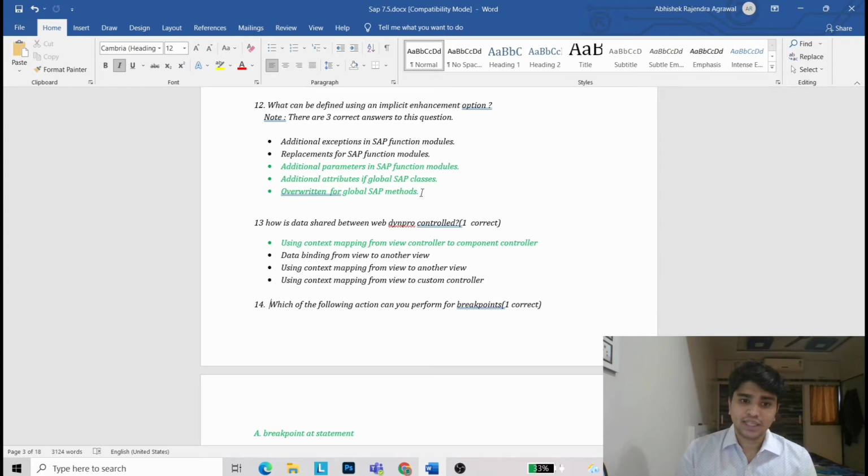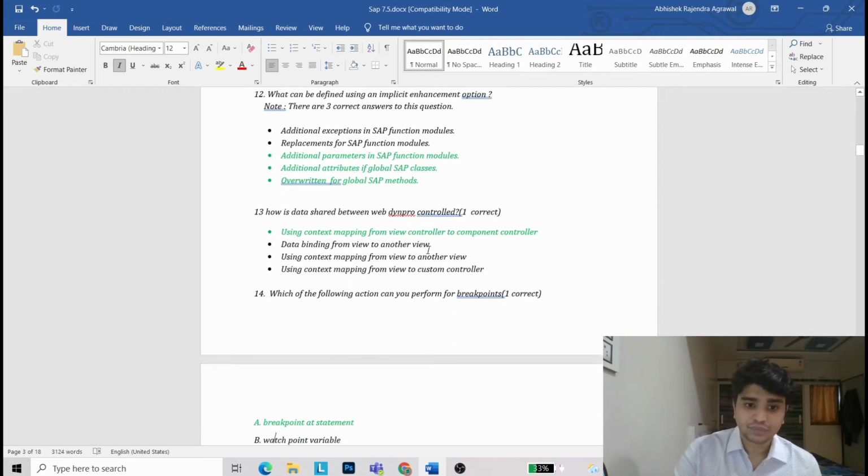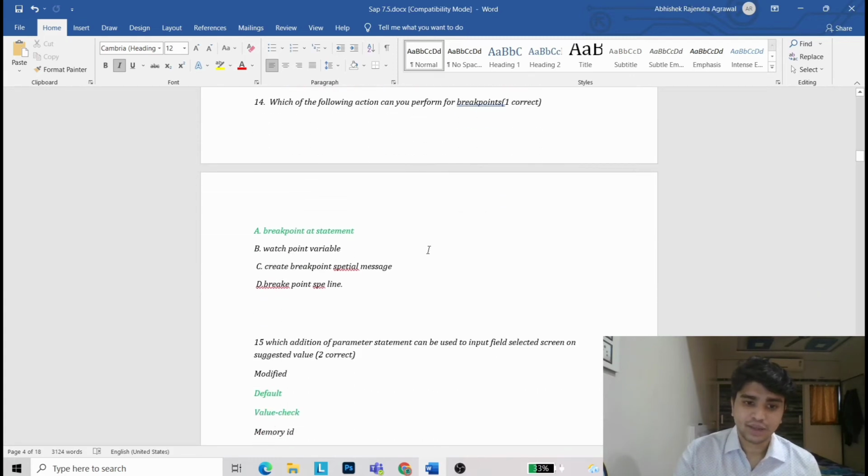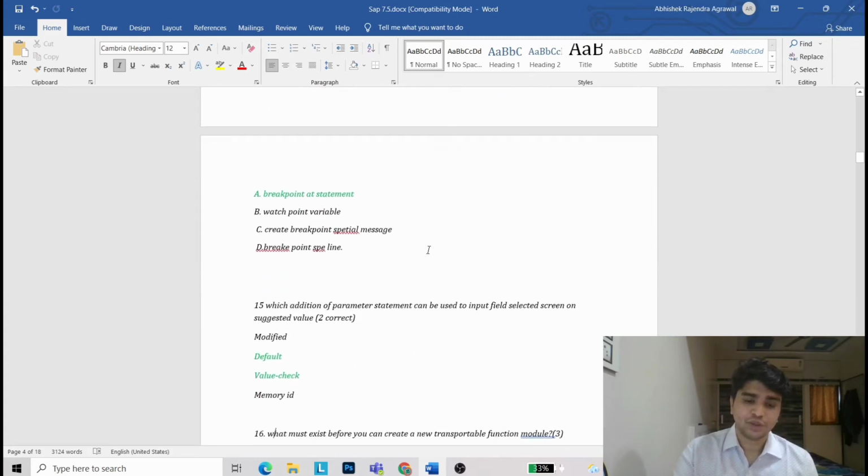Now coming to the 13th question, how is data shared between web and controlled using context mapping from view controller to component controller? So the answer will be using context mapping from view controller to component controller. Which of the following actions can you perform for breakpoints? So the option will be breakpoint at statement. First option.